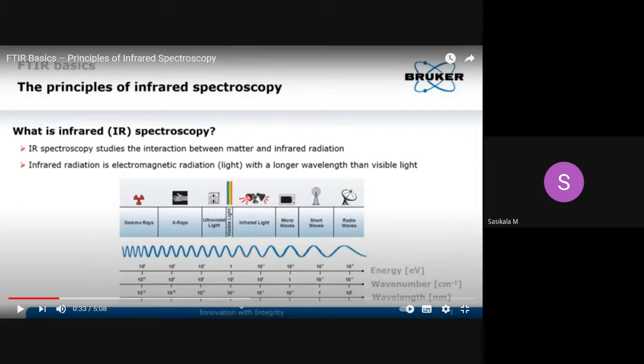Now, according to the regions, I'll explain what kind of spectra and what kind of energy level the near IR, mid IR and far IR radiations affect in the molecule. We already saw that near IR radiation has higher energy since it has lower wavelength compared with other regions.